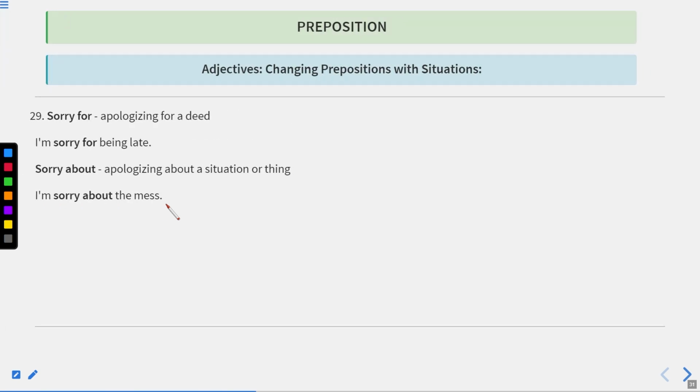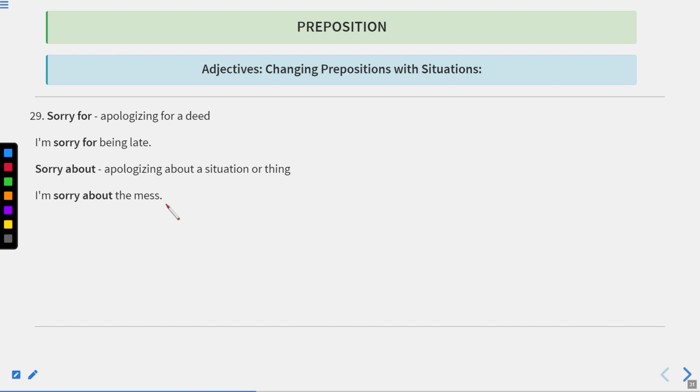Sorry for, apologizing for a deed. I'm sorry for being late. Sorry about, apologizing about a situation or thing. I'm sorry about the mess. Okay. So sorry for is used when we apologize for our deed. It means if we have done something wrong, we should be sorry for that. And sorry about means apologizing about a situation or thing.